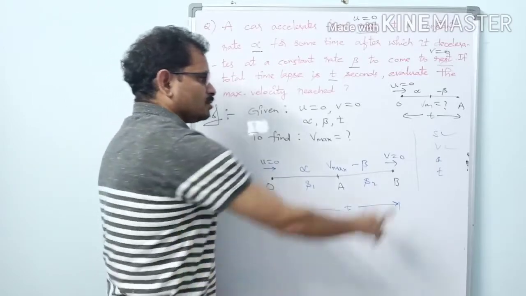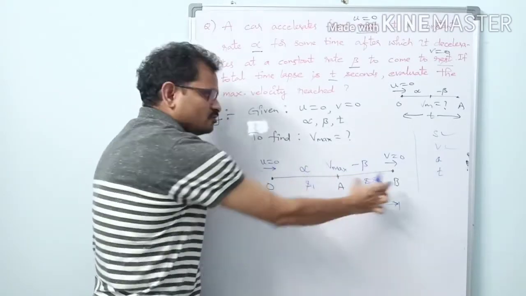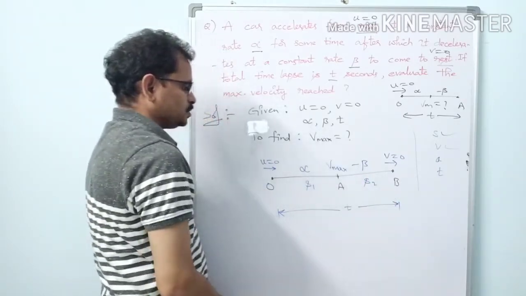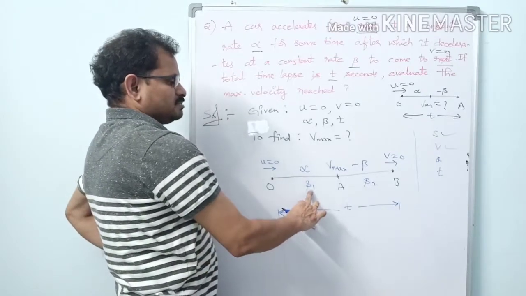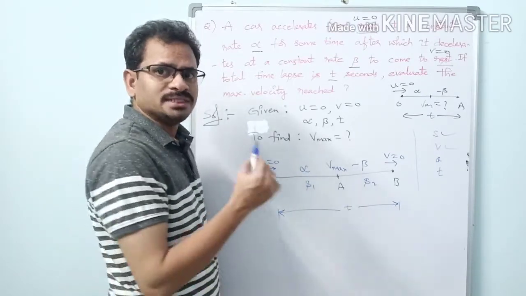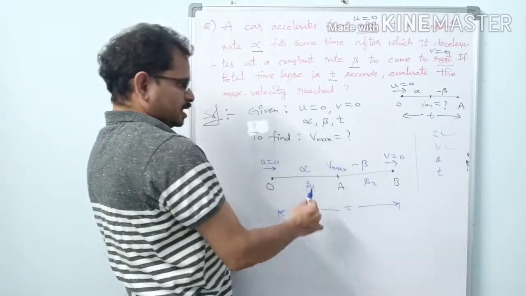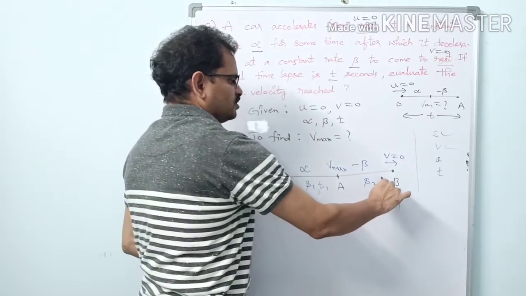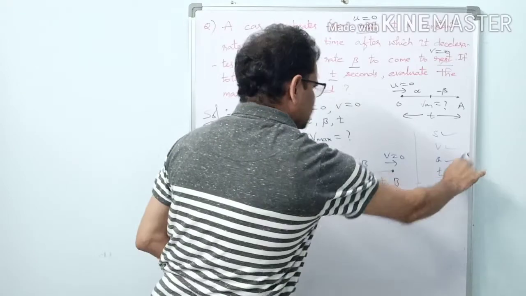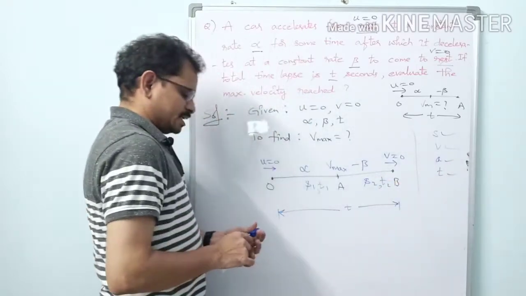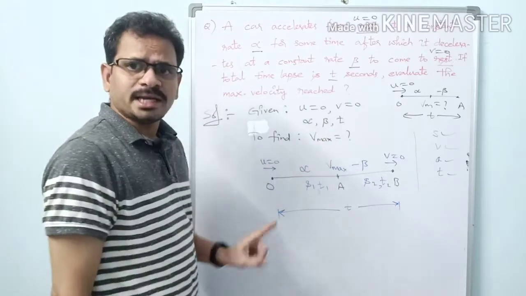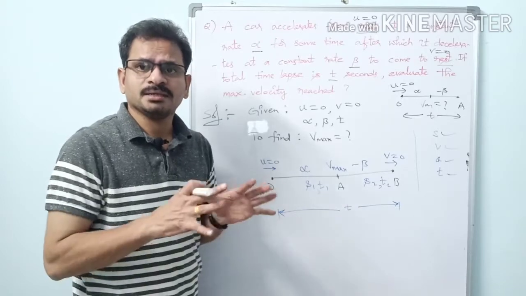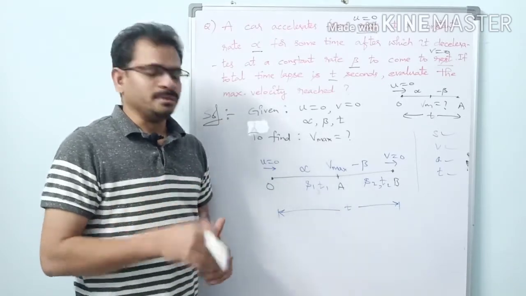We have taken the velocity terms, marking the given quantities and the quantity to be found. What about acceleration? For this part of the journey it is alpha, and for this part it is beta. What about time? Total time t is given. Displacements S1 and S2 are not given; we have just assumed them. Let us take the time for this part of the journey as t1 and for this part as t2. Everything is marked. While solving problems in kinematics, make sure all these things are covered, because they help us make equations to solve the problem.